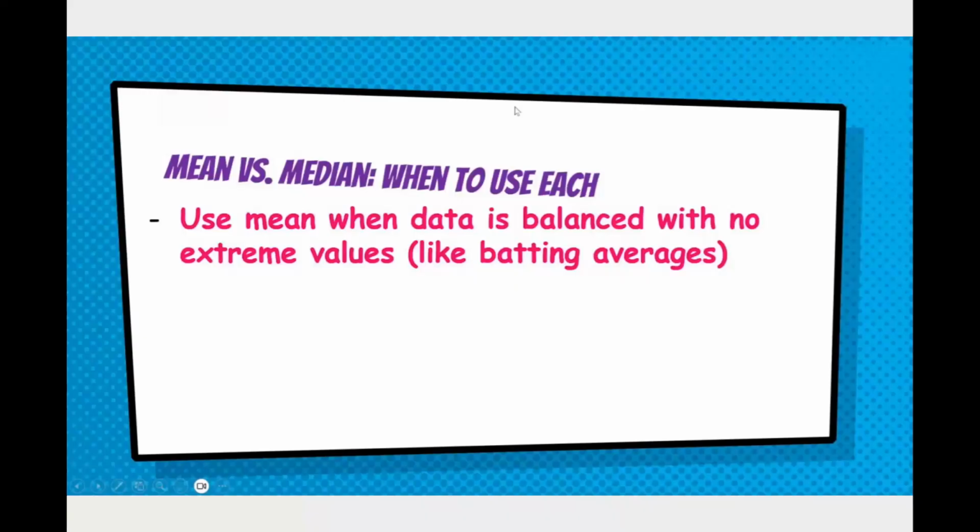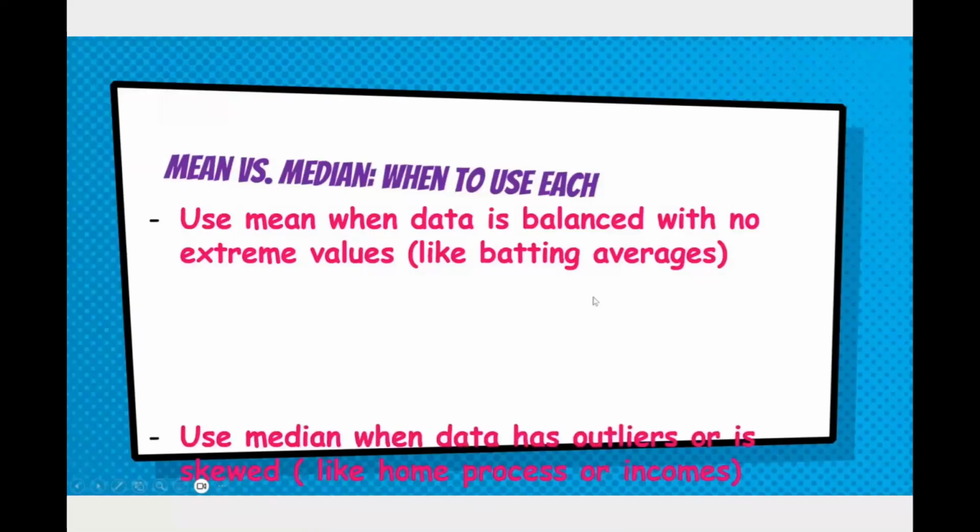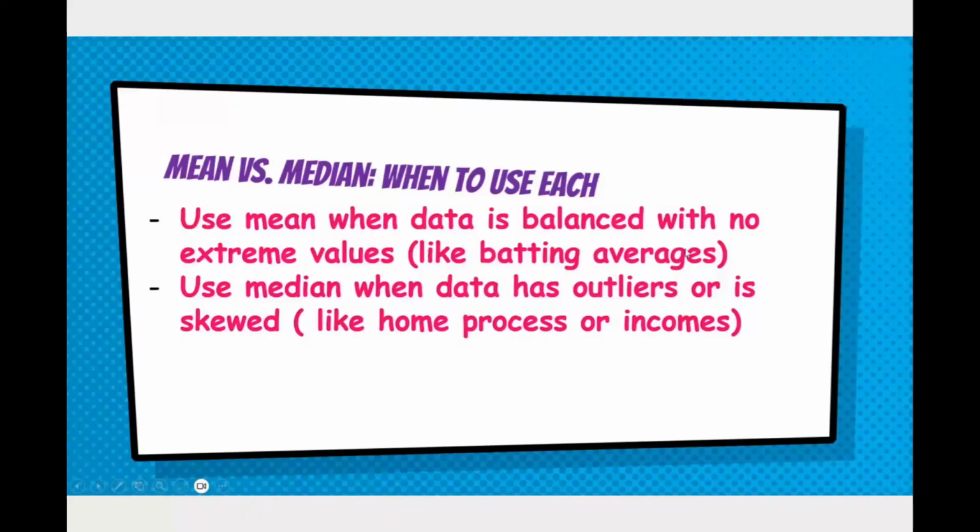And we're going to talk about, when we look at shapes of graphs, how we can tell, because sometimes it might not always be obvious. But when we look at data, we can look at the shape and see which one is a better fit to describe the data. But with just what we know right now, if we have outliers or extremely high or low numbers that are away from what most of our distribution is, we probably wouldn't want to use the mean. We would use the median. It would be a better fit.